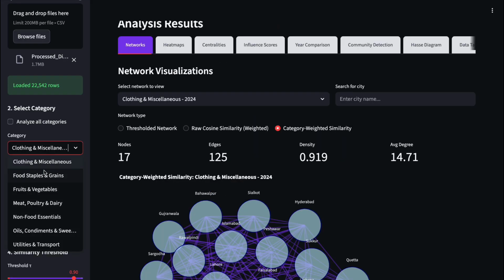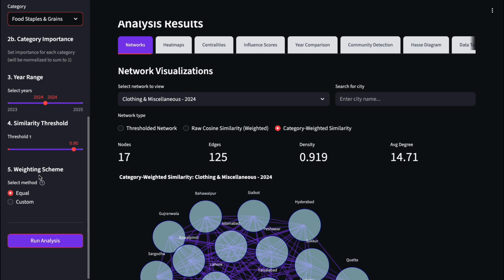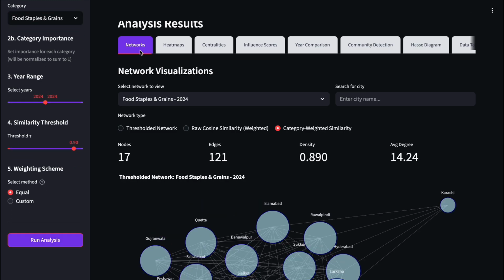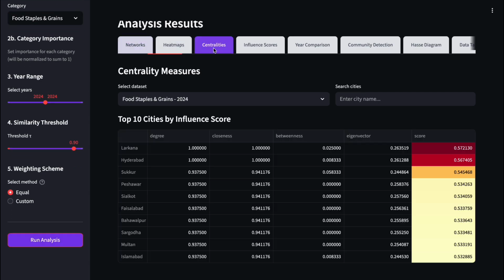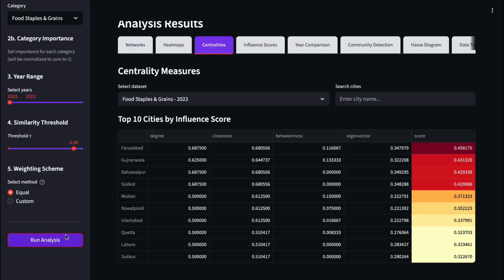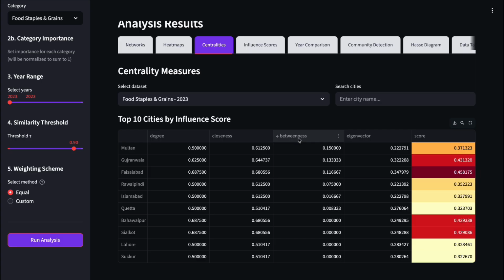Coming to reasons for the change in centrality scores, our four centrality measures assign a distinct economic role to each city. So if you look at the Food Staples and Grains 2023 network with a threshold of 0.9, the city at the top is Faisalabad, which means that it is a highly connected region with the broadest price synchronization links. But if we see the top city for betweenness centrality, then it is Multan. So this distinction emphasizes that influence is defined by the type of connection a city holds.